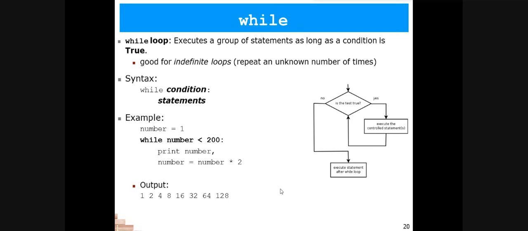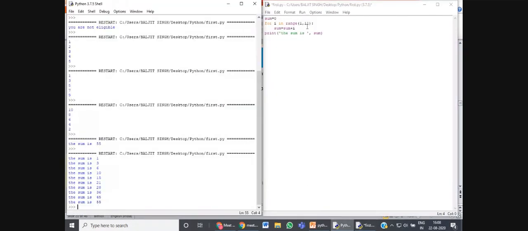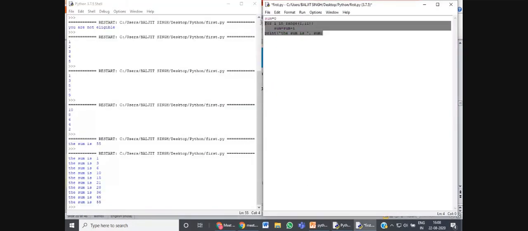So this is how we make programs using the while loop. The while loop is known as an indefinite loop because we don't know how many times we are going to use the statements. Let's quickly see how to use this while loop in a program.